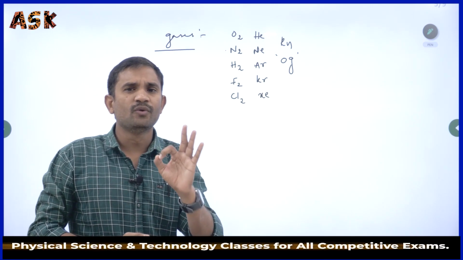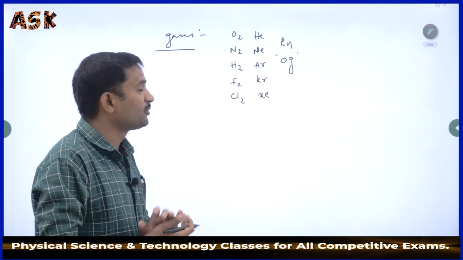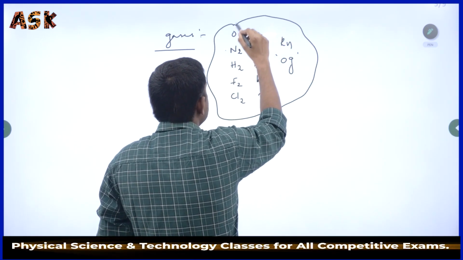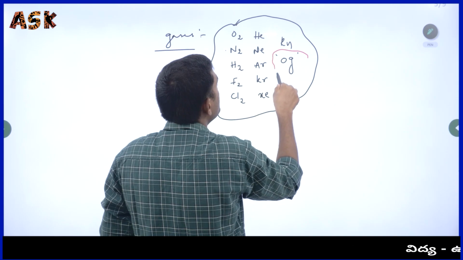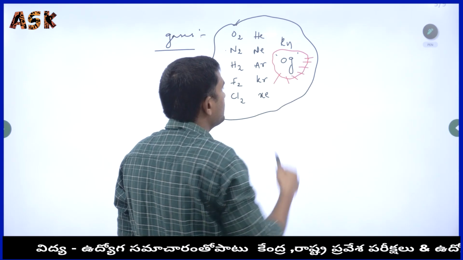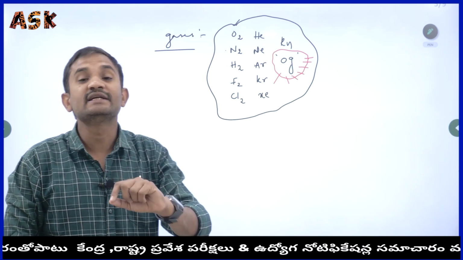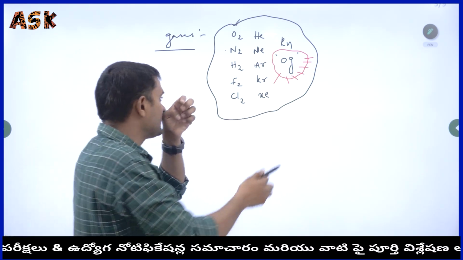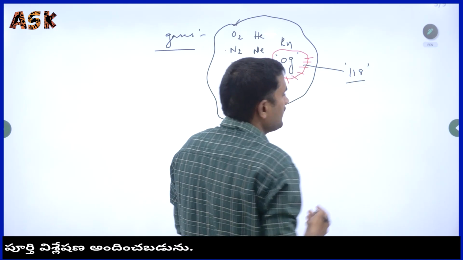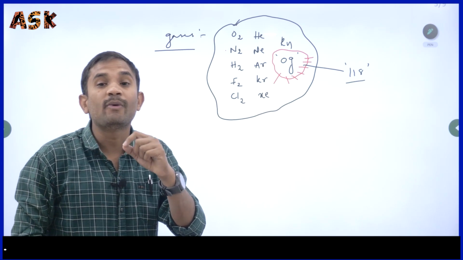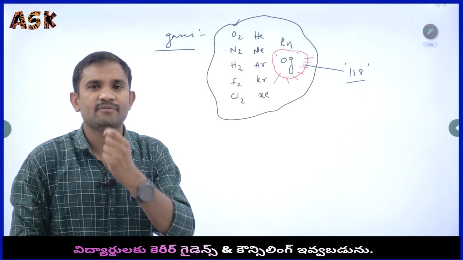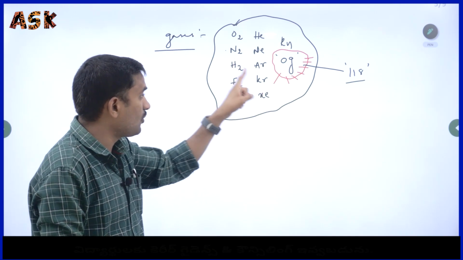What is the new gas appearing to you here? Among these gases, which is new to you? Yes, oganesson is the new gas. That means it is the recently discovered noble gas, and its atomic number is 118. The new noble gas is nothing but oganesson. Keep in mind there is a maximum chance of a question about oganesson.